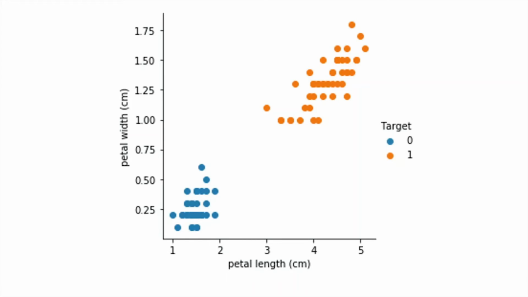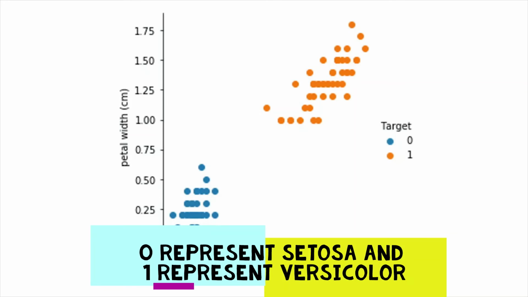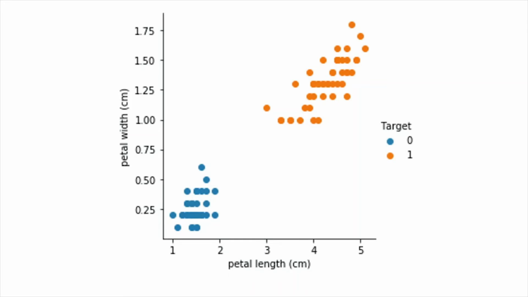Let's take an example of the two variants of the iris flower, setosa and versicolor, for better clarity. We have two features of the flower, that is petal length and petal width. Based on these two features, we plot the graph and can draw a line separating the two classes, that is setosa and versicolor. 0 represents setosa and 1 represents versicolor. We are done with our classifier here. Now, when we feed our machine with some unseen data, it will classify whether it is versicolor or setosa.